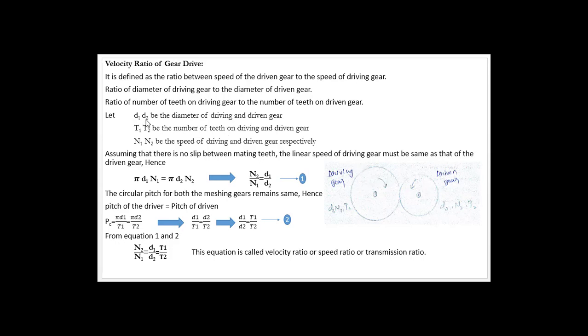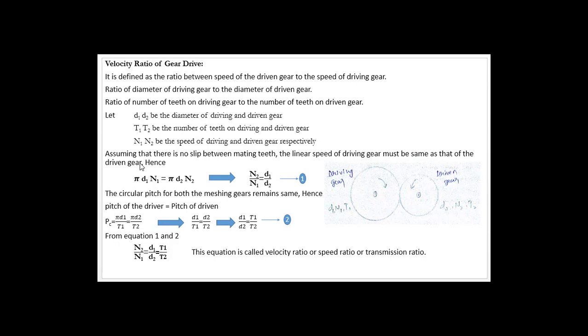So the same thing I have considered here. Let D1, D2 be the diameter of driving and driven gear, T1, T2 be the number of teeth on driving and driven gear, and N1, N2 be the speed of the driving and driven gear respectively. These are the things we will take up to write an expression for the velocity ratio of gear drive. Next, we will assume that there is no slip between the mating teeth. The linear speed of the driving gear must be the same as that of the driven gear. So we assume there is no slip in the gear drive, and the linear speed of the driving gear is equal to the linear speed of the driven gear.